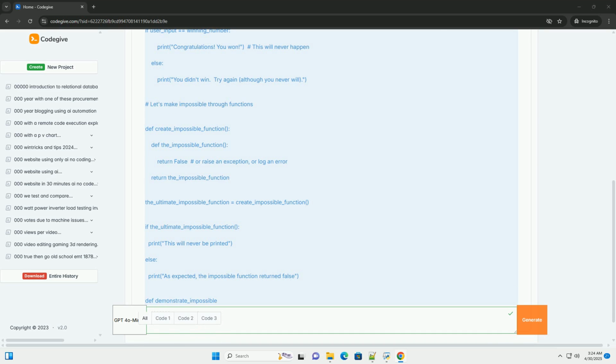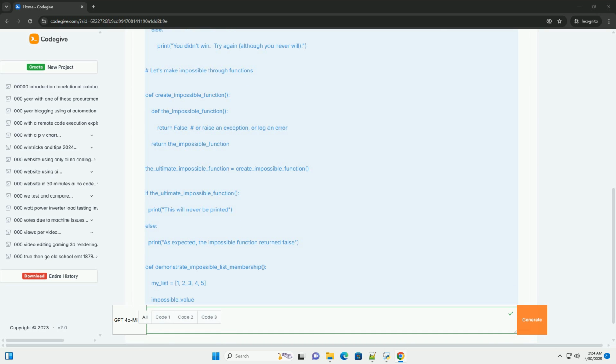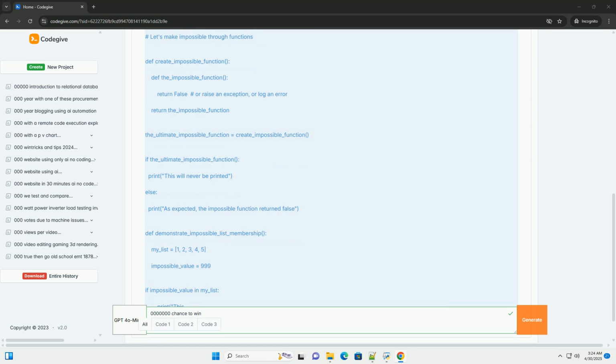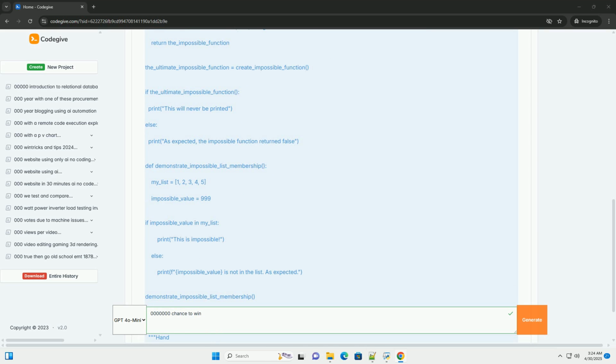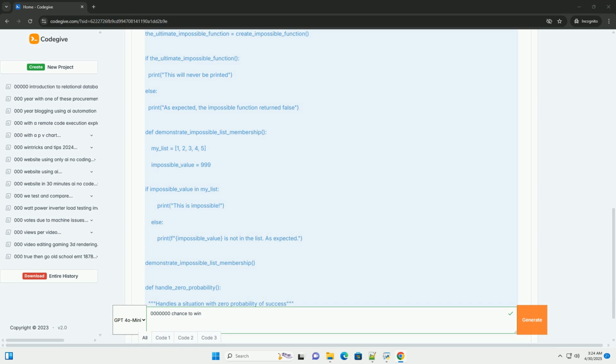Understanding 0% probability, impossibility. Probability basics: probability quantifies the likelihood of an event occurring. It ranges from 0, impossible, to 1, certain. A probability of 0 means the event cannot happen under the given conditions.